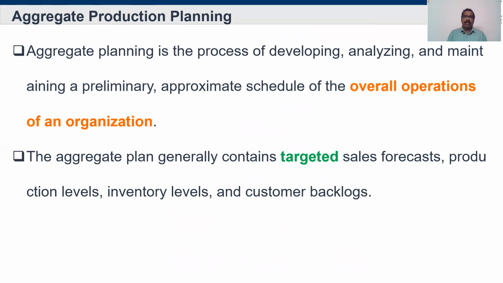Aggregate production planning is the process of developing, analyzing, and maintaining a preliminary, approximate schedule of the overall operation of an organization. So it's all about developing, analyzing, and maintaining a preliminary and approximate schedule. We are going to make a new schedule, but considering the overall operation of an organization. Aggregate planning considers the overall operation. What are all the operations inside one particular industry or organization needs to be planned here.